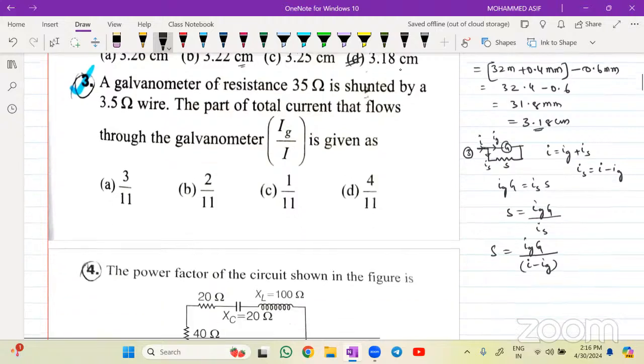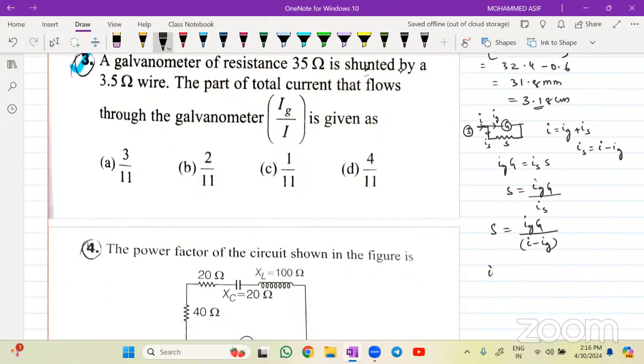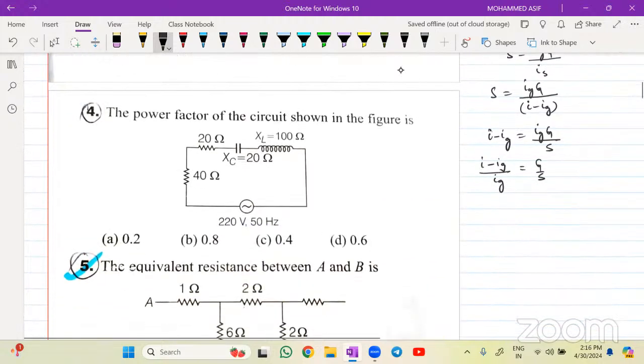So I minus Ig will be equal to how much, beta? Take it out from here. I minus Ig is equal to Ig into G divided by S. Isn't it? So if I take this one out, I minus Ig divided by Ig is equal to G divided by S. If you don't remember the formula, you could do it directly, beta. So it is I divided by Ig minus 1 is equal to G divided by S. So the formula for me is I by Ig is equal to, this value will become how much, beta? G divided by S plus 1.